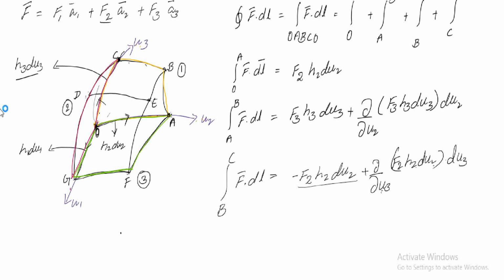The next one is from C to O, f dot dl. From O to C, what will be the length? This is your h3 du3. But we are considering from C to O, so that becomes minus f3 h3 du3.